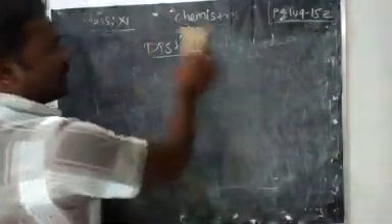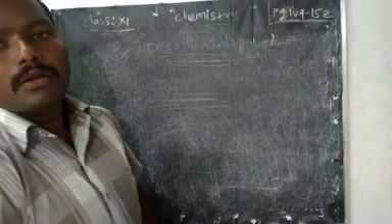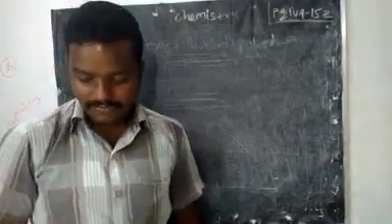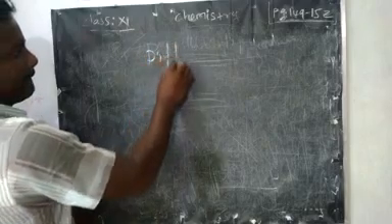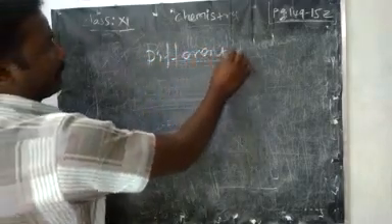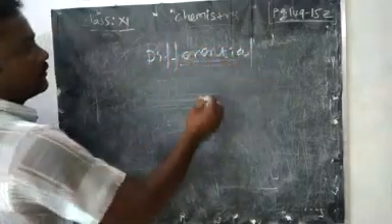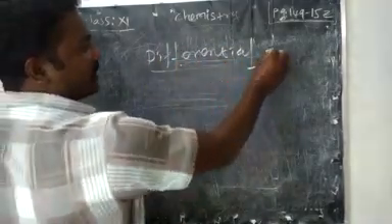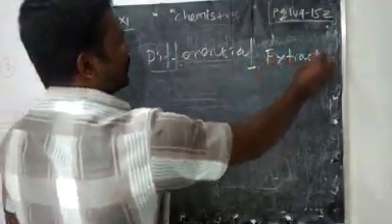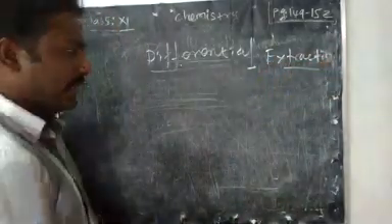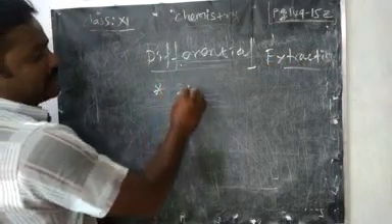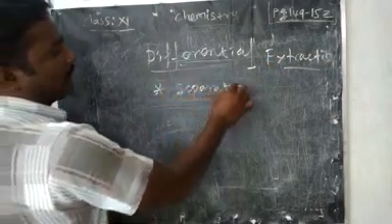The next one is a very simple separation method, that is differential extraction. What do we mean by differential extraction? Because of their solubility, we take a funnel called a separating funnel.